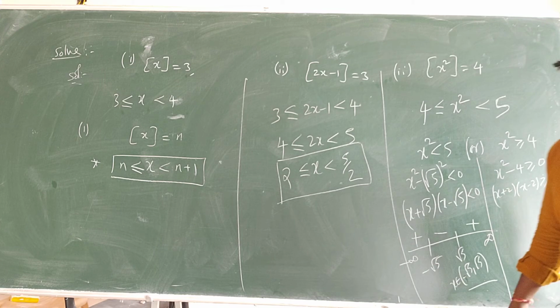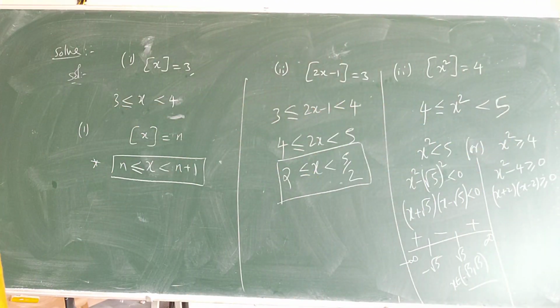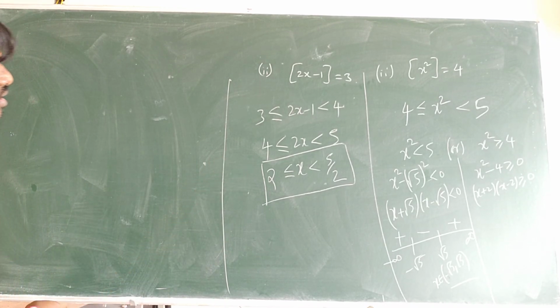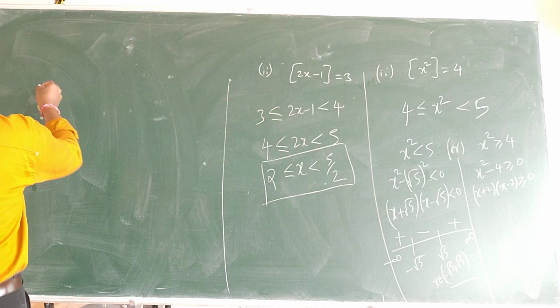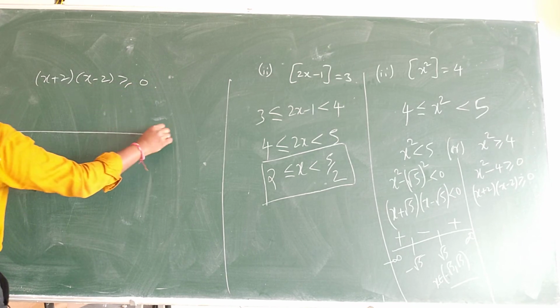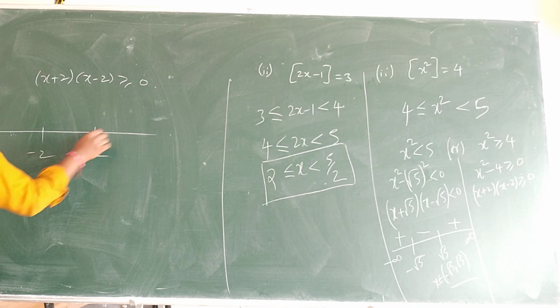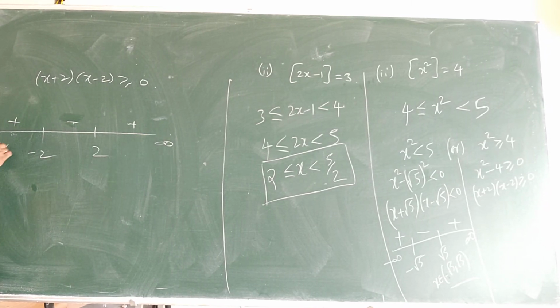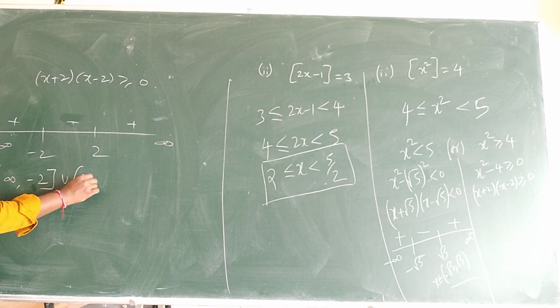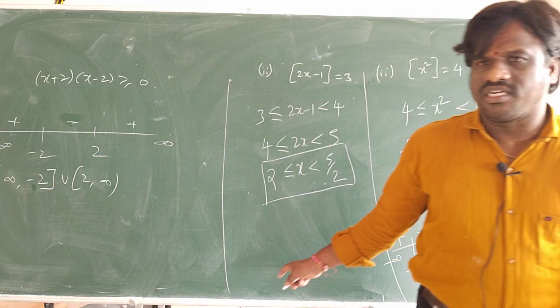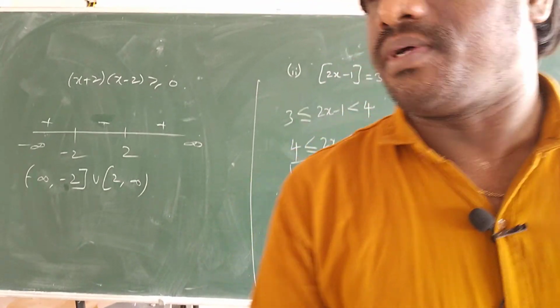Write down, sir. It's not appearing. See that one answer. X plus 2 into x minus 2 greater than or equal to 0. So on the number line, if you plot here 2, this is minus 2, plus minus plus, and you have infinity, minus infinity. The answer is what? Minus infinity to minus 2 union 2 to infinity. Right? This is the answer. Yes, correct? Closed interval. This is closed and the previous is open.